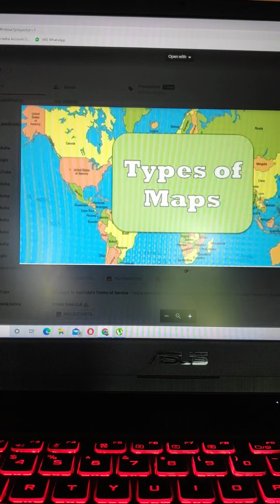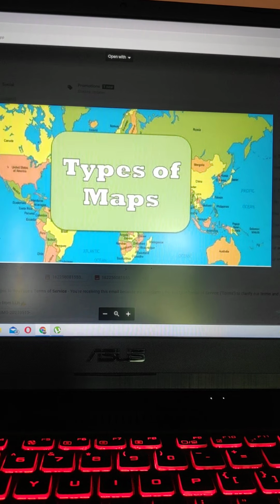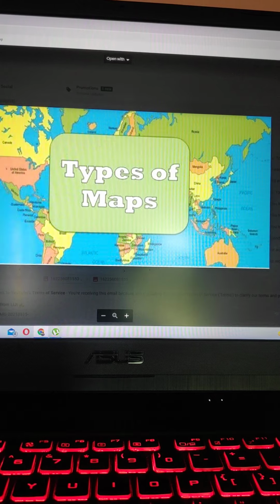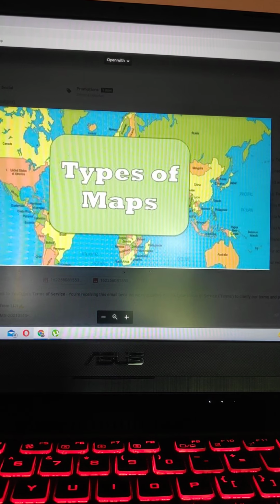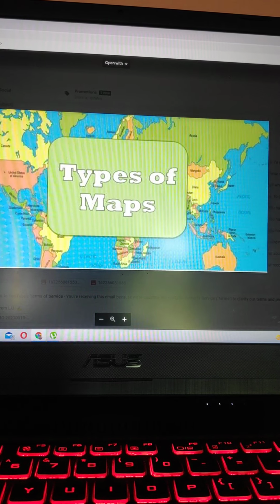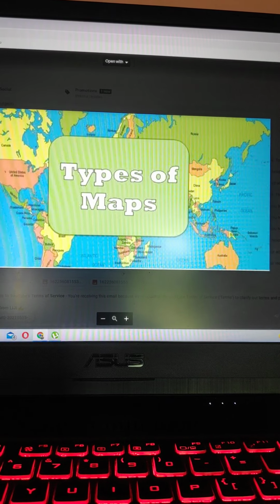Now there are classification of maps. What are the four classification of maps? Maps are mainly classified on two scales. One is based on scale, small scale and large scale. Other is based on uses like political maps, physical map, thematic map and topographic map. Let us learn in detail.